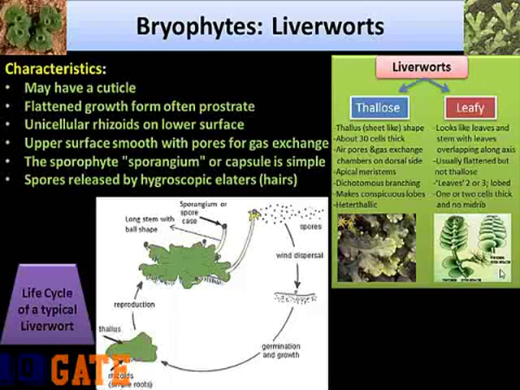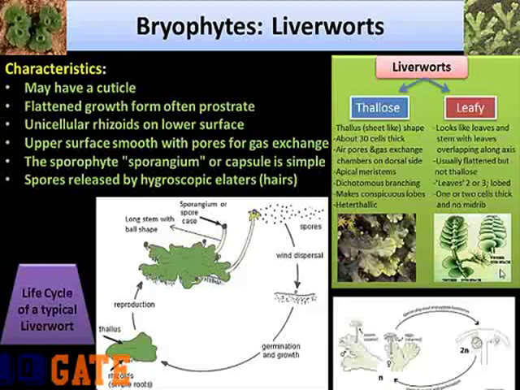The spore case, which grows out of the liverwort, is the product of fertilization. One part of the liverwort's thallus produces sperm cells. On the other part of the thallus, eggs are produced. The sperm cells swim across the surface of the liverwort in a film of water. This explains why liverworts need to be near or covered in water a large part of the time. Without water, they just cannot reproduce. So that the sperm cells can find the egg cells, they are attracted to the egg cells by chemicals.